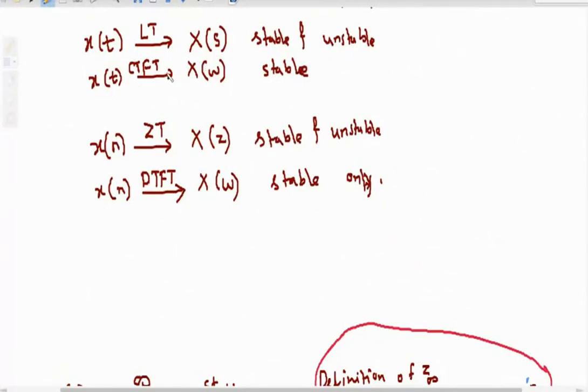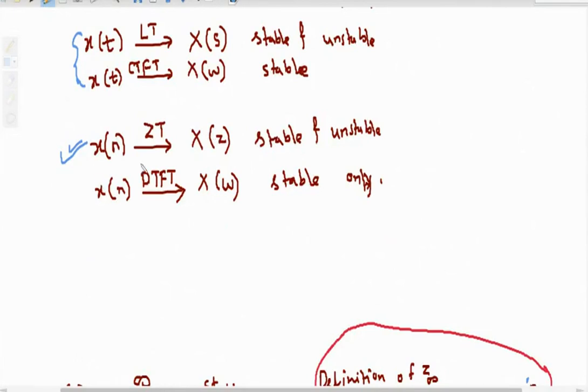X of t, we take the Fourier transform, we get x of omega. Difference between Laplace and Fourier: Laplace exists for stable and unstable, Fourier exists only for stable. Then these Laplace and Fourier we can have for continuous time. Now what about discrete time? We have two times, continuous time and discrete time. So for discrete time we have Z transform. So x of n has Z transform, x of z.